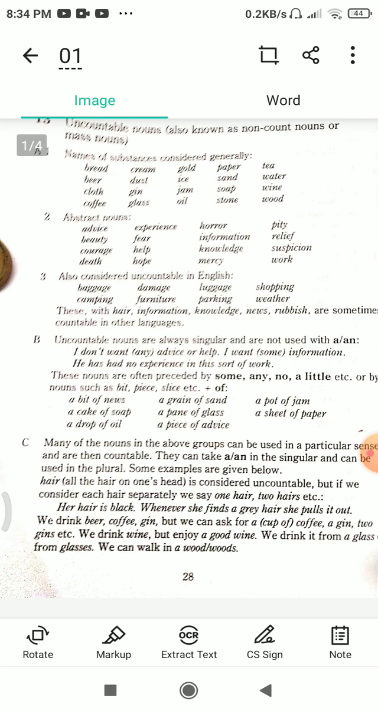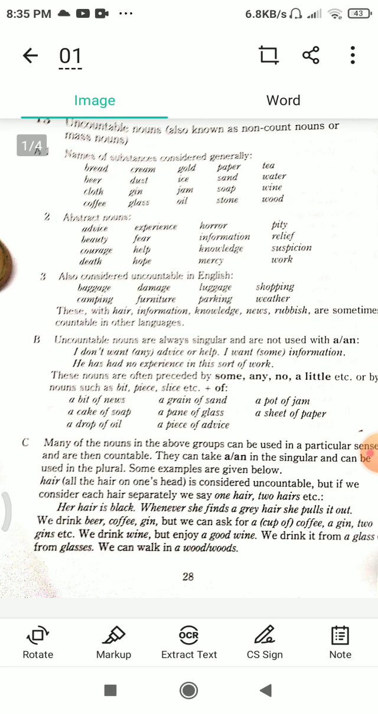she pulls it out. We drink beer, coffee, gin. But we can ask for a cup of coffee, two gins, etc. We drink wine, but enjoy a good wine. We drink it from a glass or from glasses. We can walk in a wood or woods.